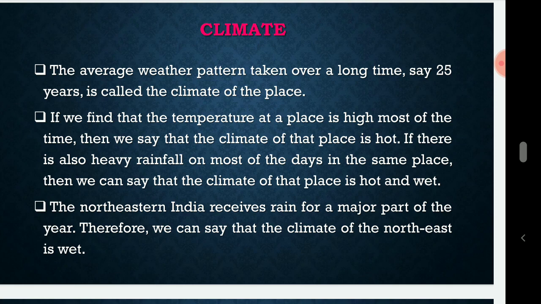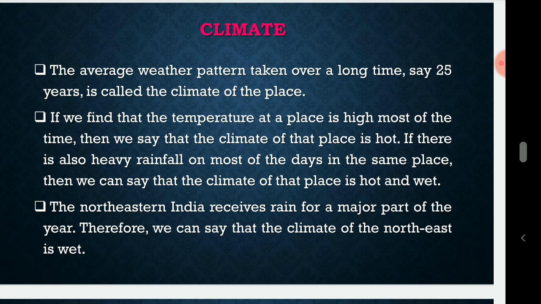The topic that I have to continue today is climate. The first point is that the average weather pattern taken over a long time, say 25 years, is called the climate of the place. That depends upon the place. Whatever changes take place in the climate, it takes about 25 years.